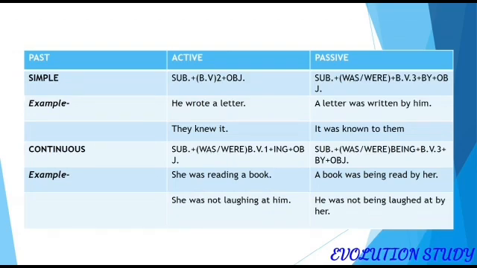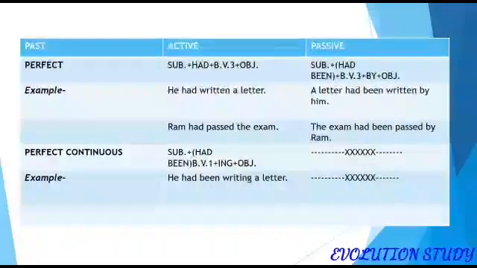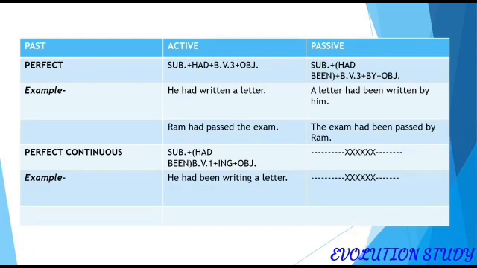Another example is given, she was not laughing at him. This is in the active voice, and he was not being laughed at by her. This is in passive voice. For the past perfect we can write in the active voice, he had written a letter, but for the passive it will become, a letter had been written by him. Ram had passed the exam. It is in active voice. The exam had been passed by Ram.